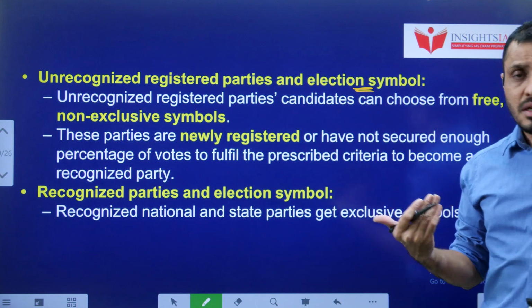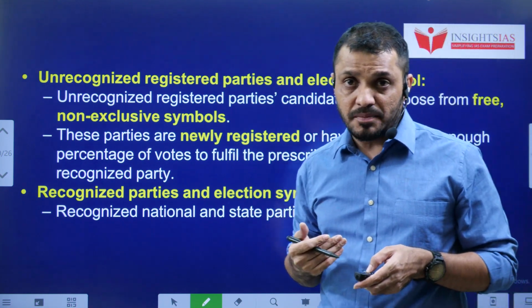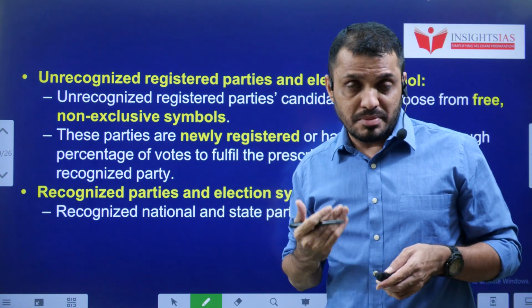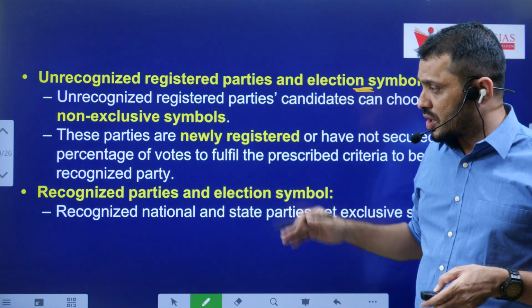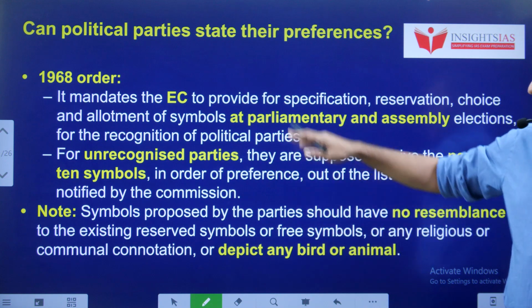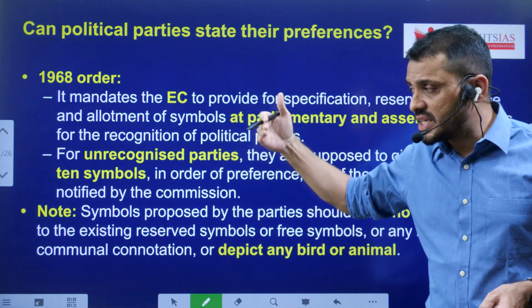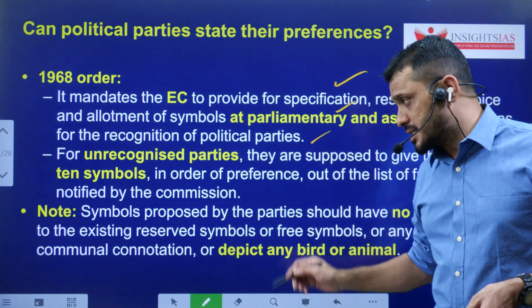They can choose symbols out of the list of symbols given by the Election Commission of India, and they can also propose a symbol as well, but the symbols should not violate certain norms. I will tell you what those norms are. Through the 1968 order, the Election Commission of India is allocating the symbols to political parties.